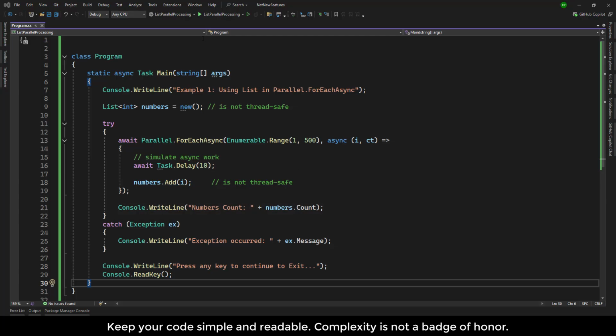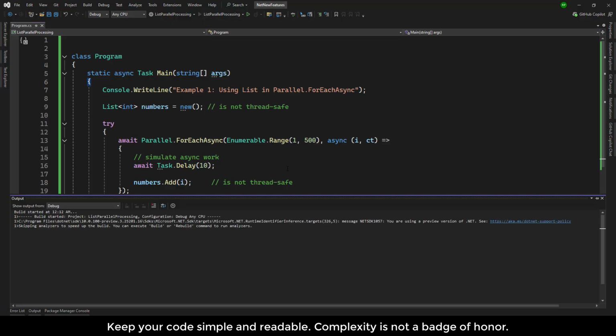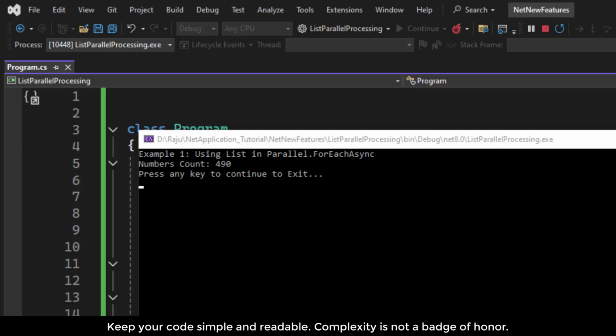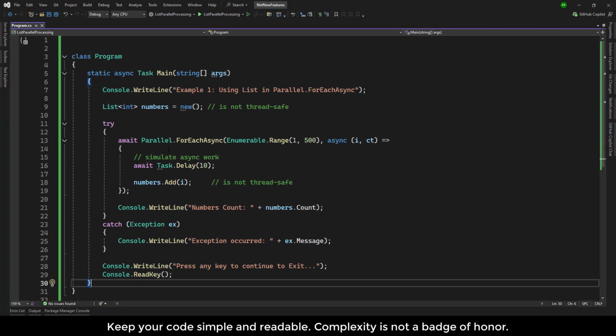So let's run this program. You can see it's 490, so 10 records we lost. List is not thread-safe, and that is the reason for the data loss issue.